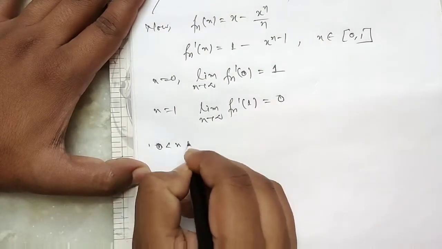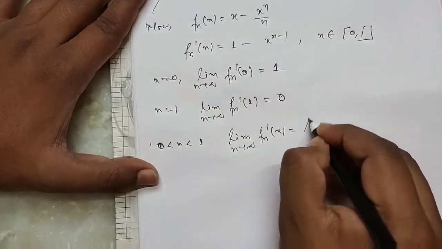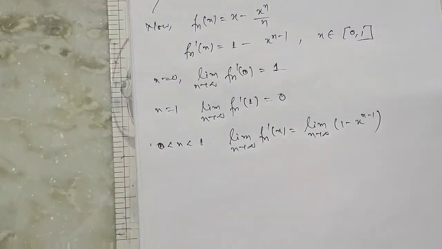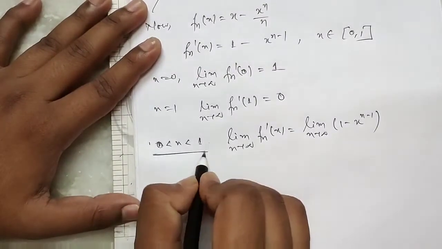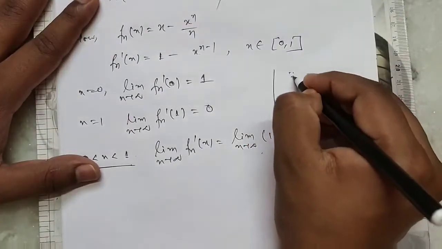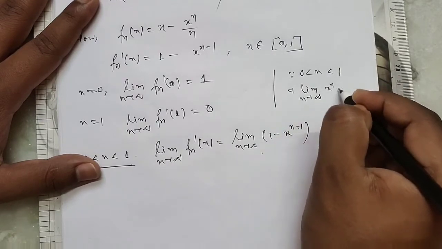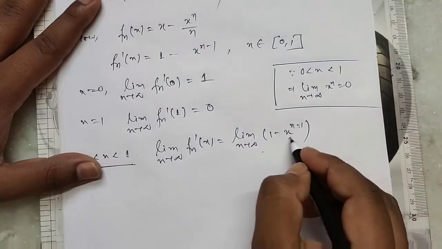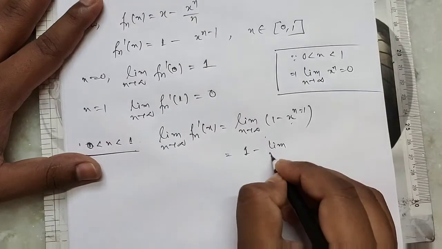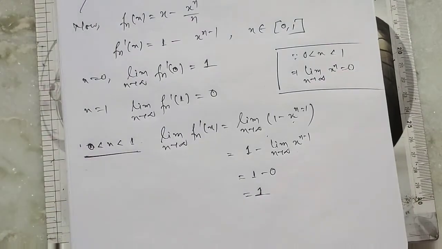And for 0 less than x less than 1, limit n tends to infinity fn dash x equals limit n tends to infinity of 1 minus x to the power n minus 1. Since 0 less than x less than 1, limit of x to the power n equals 0, so x to the power n minus 1 also tends to 0. So this is equal to 1 minus 0, that is 1.